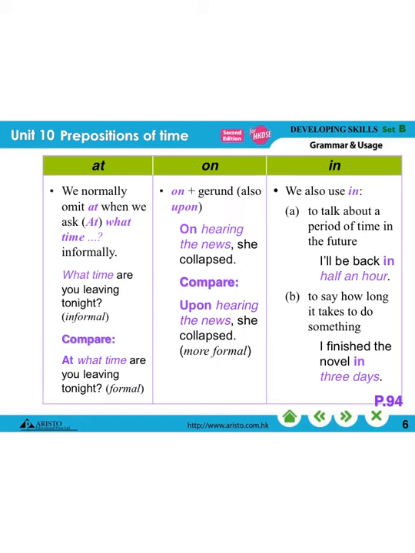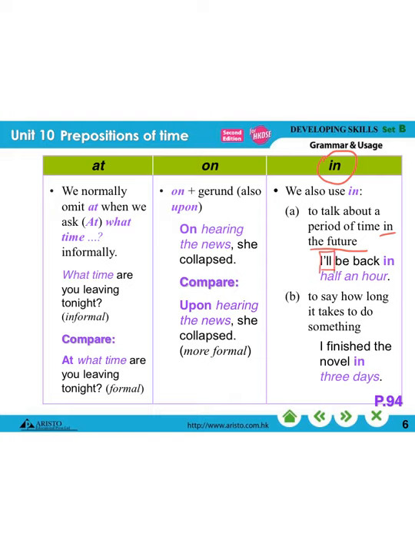Okay, so for this slide, for this page, I want to introduce you to some other usages of these 3 very common prepositions. We use in to talk about a period of time in the future. That's why, as you can see, we are using a simple future tense here.